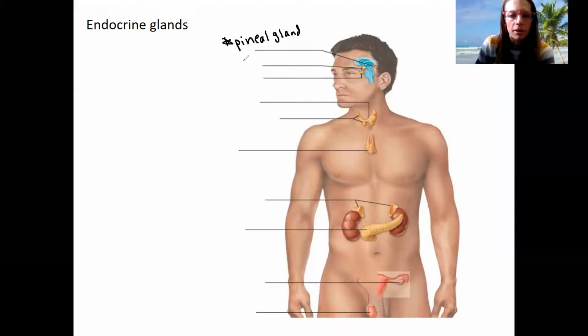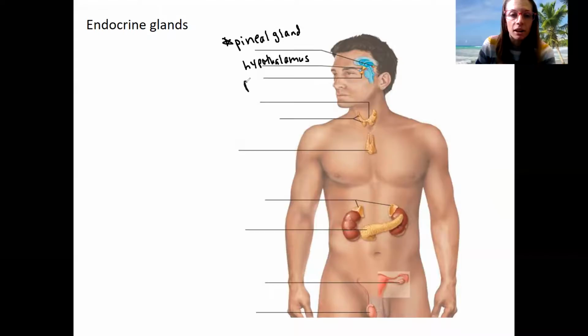Here is the hypothalamus. The hypothalamus is actually nervous tissue, but it produces neurohormones. So it's not just an endocrine gland, but it's a very important part of the endocrine system. And it does produce neurohormones that travel throughout the bloodstream. It's going to be oxytocin and vasopressin.